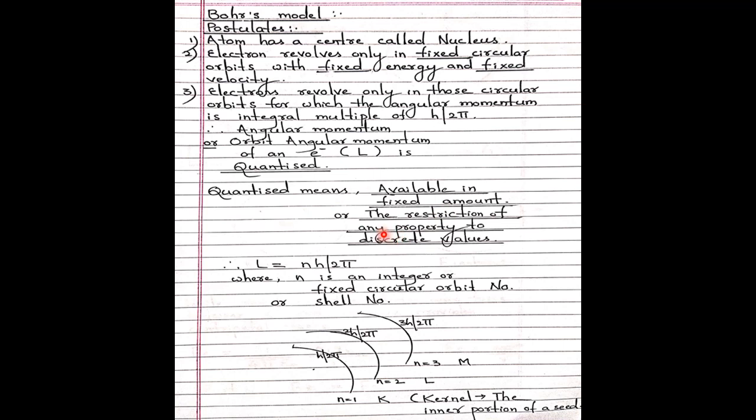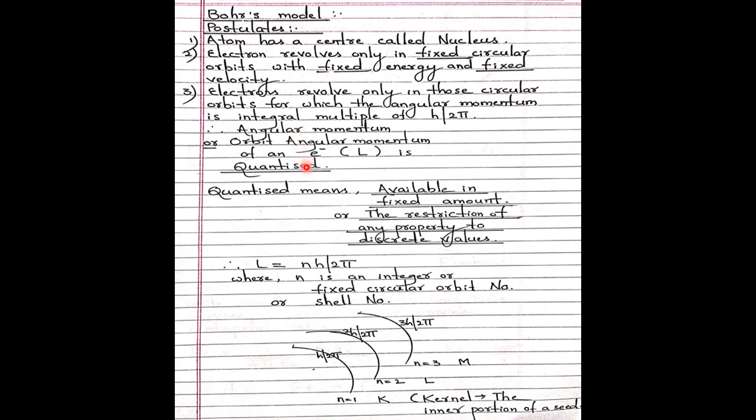The restriction of any property, whether energy or velocity, to discrete values is known as quantization. This is called Bohr's quantization. So, according to the statement, angular momentum is quantized.